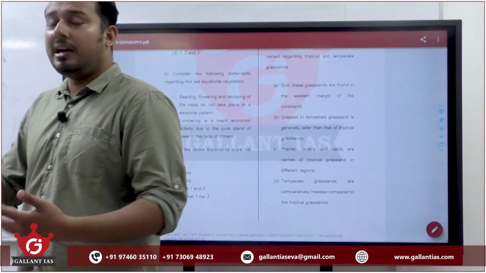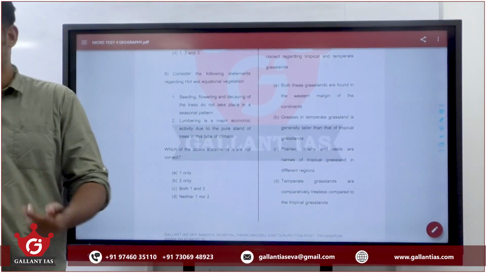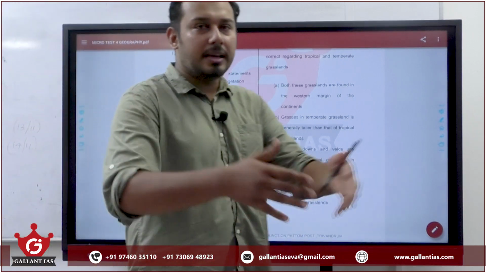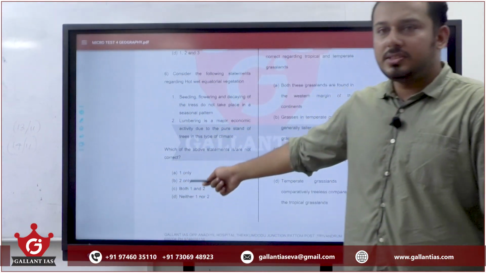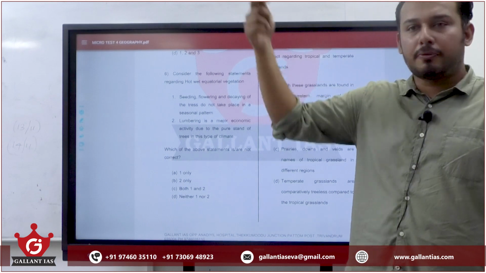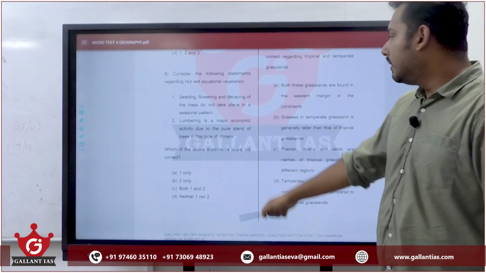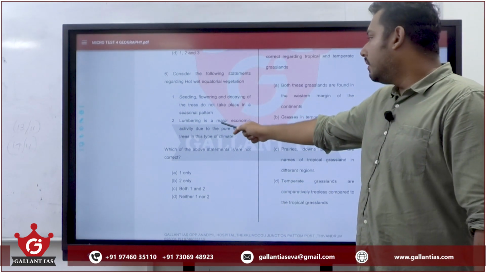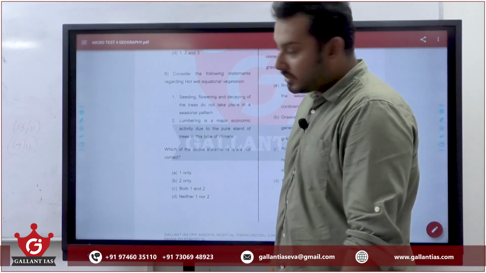In equatorial area, in equatorial forest, the trees will be mixed. We have different types of trees in the same region. Pure stands of trees are generally found in Mediterranean and British type of climate, not in equatorial type of climate. That makes the second statement wrong, first statement right.